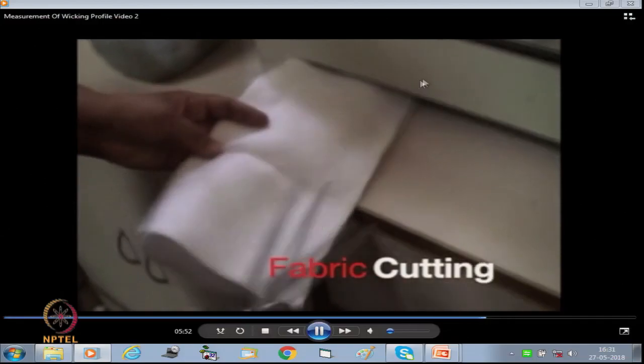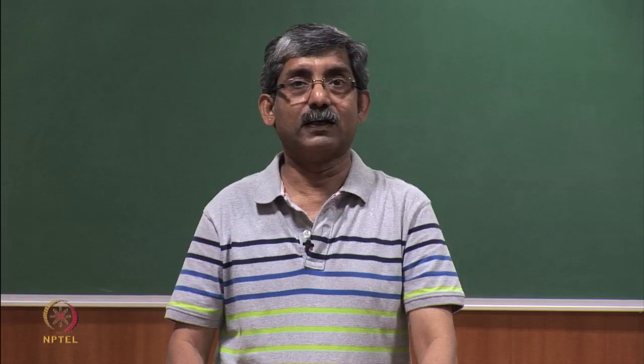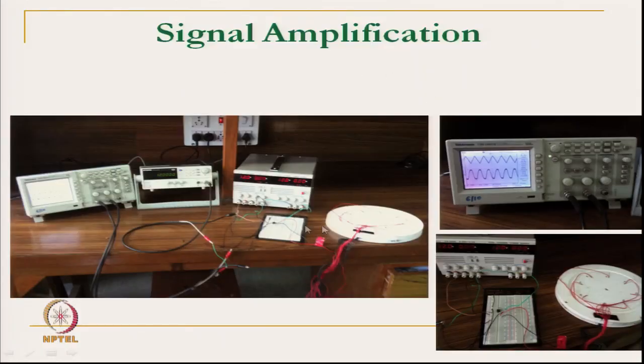Similarly, the same principle is being used to measure the vertical wicking, where the capacitance plates are in vertical direction. Principle is exactly same. Then, signal amplification circuit is there, to get the exact value of the water front.